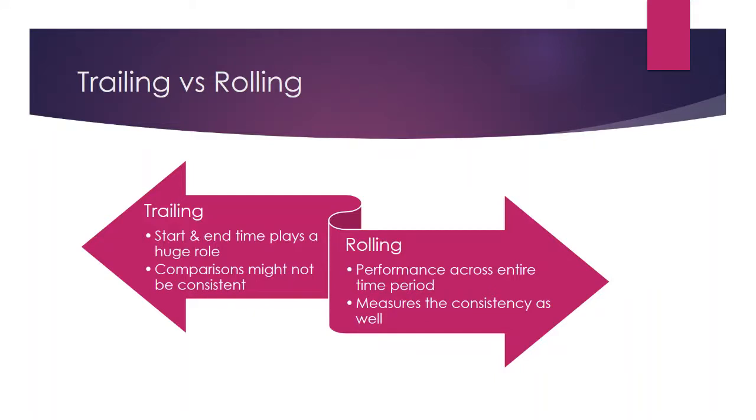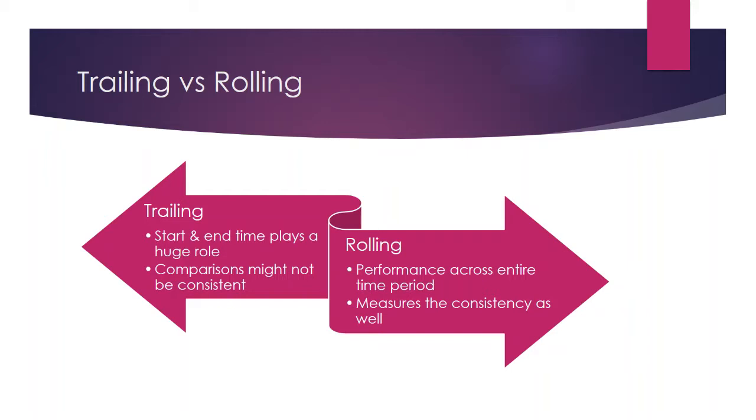Now what you will see is that this rolling return you are calculating for every day. It's not just between 2 points. So let us try to see the implications of this. For the sake of discussion, we'll compare the trailing return and the rolling returns. SIP returns are unique, but we'll try to compare the performance of the fund based upon these two key parameters, that is trailing return and rolling return. In case of trailing return, the start and the end time plays a huge role in terms of the return that is generated, and the comparisons might not be consistent.